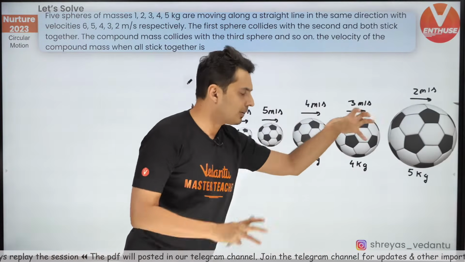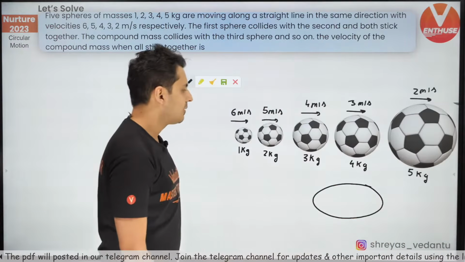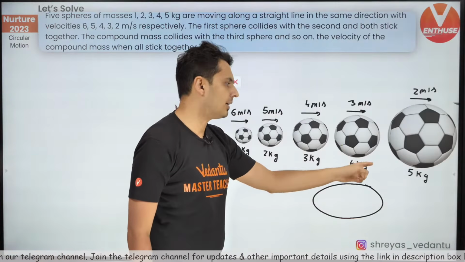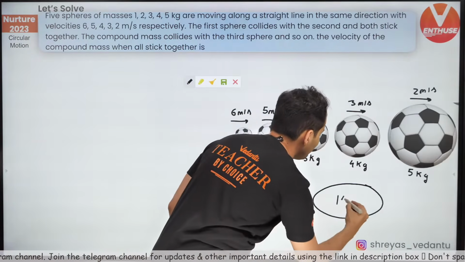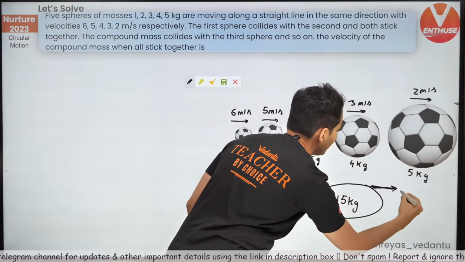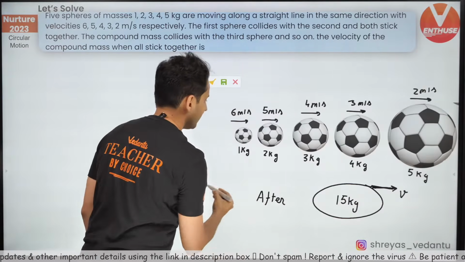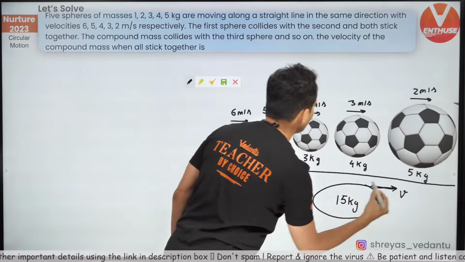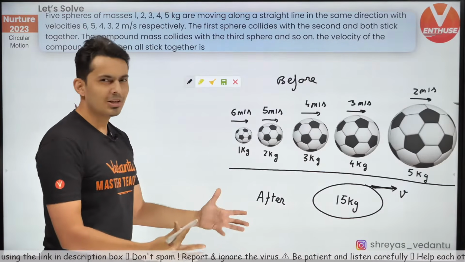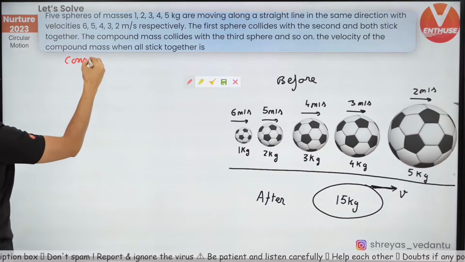1, 2, 3, 4, 5. All of them stick together. They become one big mass. What's that big mass? 1 plus 2, 3. 3 plus 3, 6. 6 plus 4, 10. 10 plus 5, 15. 15 kg mass. And they move together with a new speed v. This is after, completely afterwards, and this was entirely before. So just use conservation of momentum.